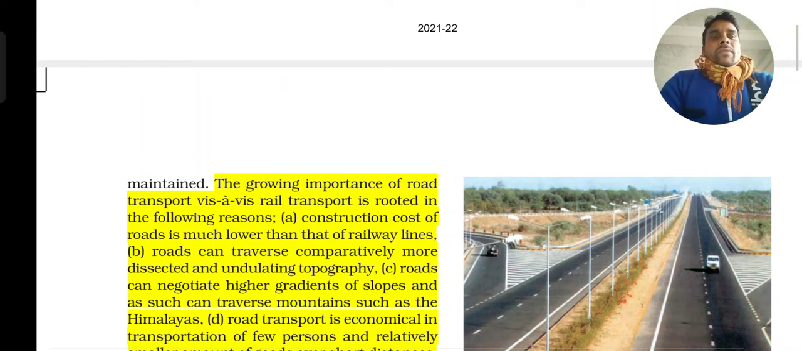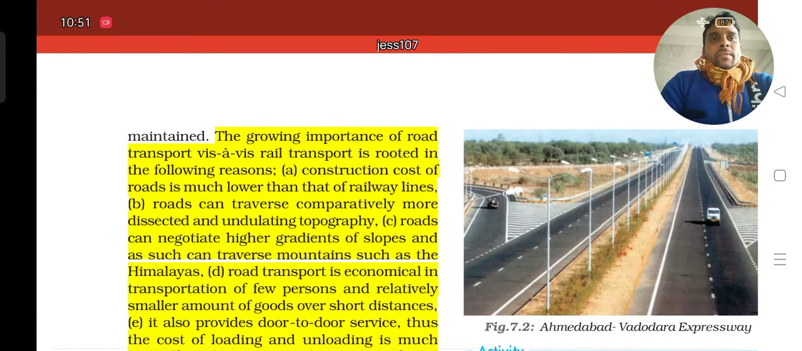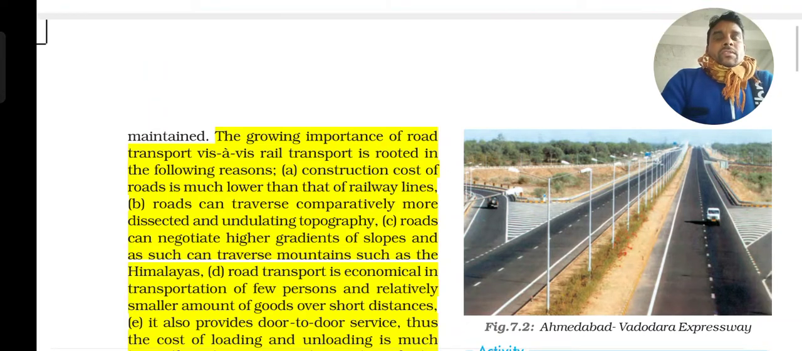When we compare the two, railway and roadway, the construction cost of roads is much lower than that of railway lines, because for railway lines, as you already know, a huge amount of money is required for construction. For the roadway also money is required, but not as much as we spend on the railway.